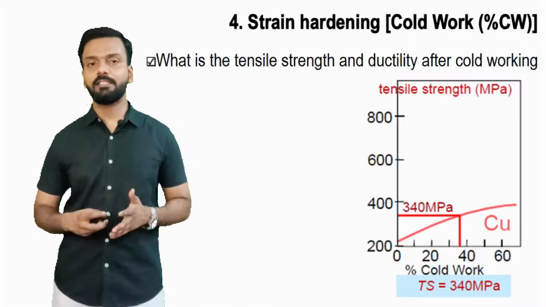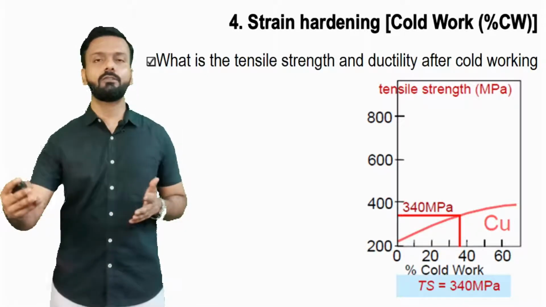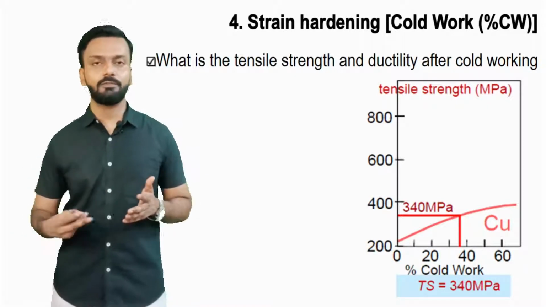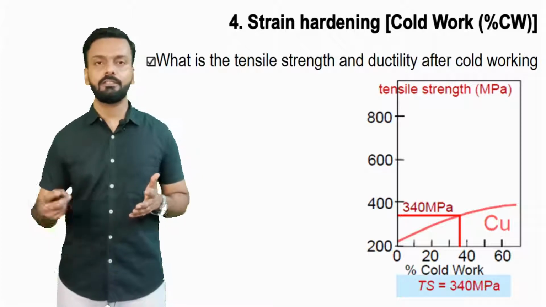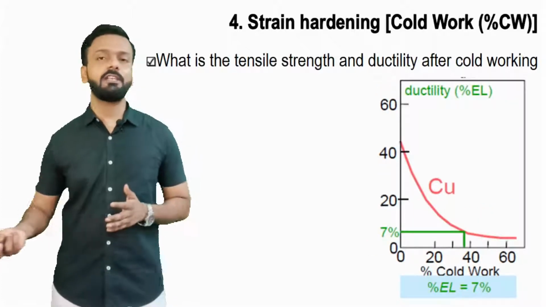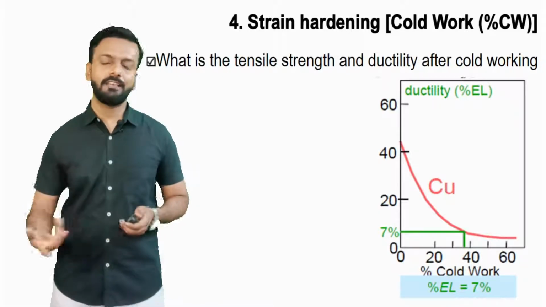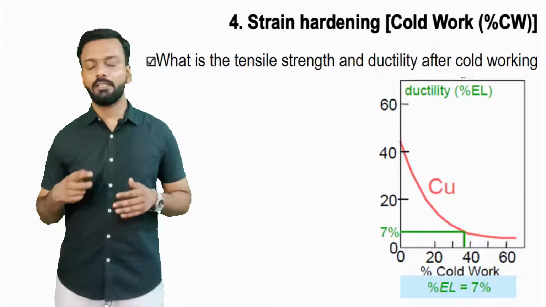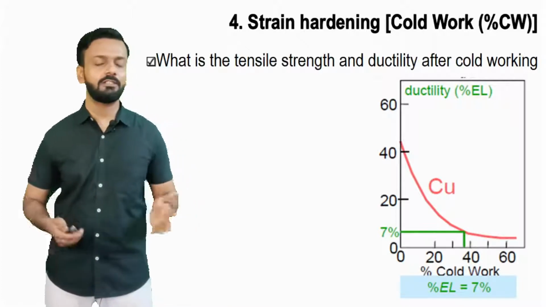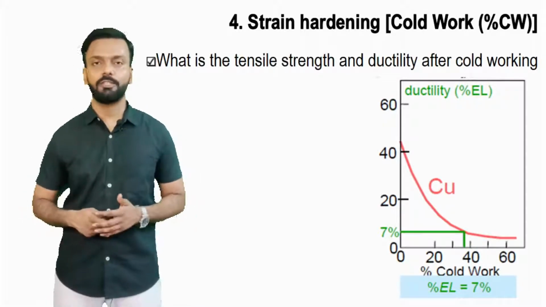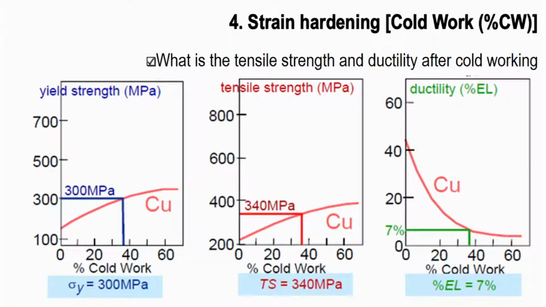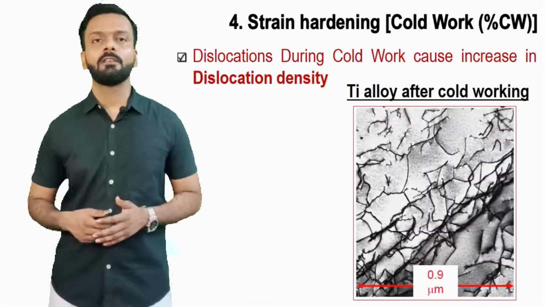Similarly, we can see the tensile strength of the material. As we are increasing the cold working, the tensile strength of the material is also increasing. But on the other hand, we can see that the ductility of the material is reducing. We are sacrificing the ductility. The ductility is reducing, the strength of the material is increasing. So these two are opposite properties. Now with all three in one frame, we can see the yield strength is increasing, the tensile strength of the copper is increasing, but on the other hand the ductility is decreasing.